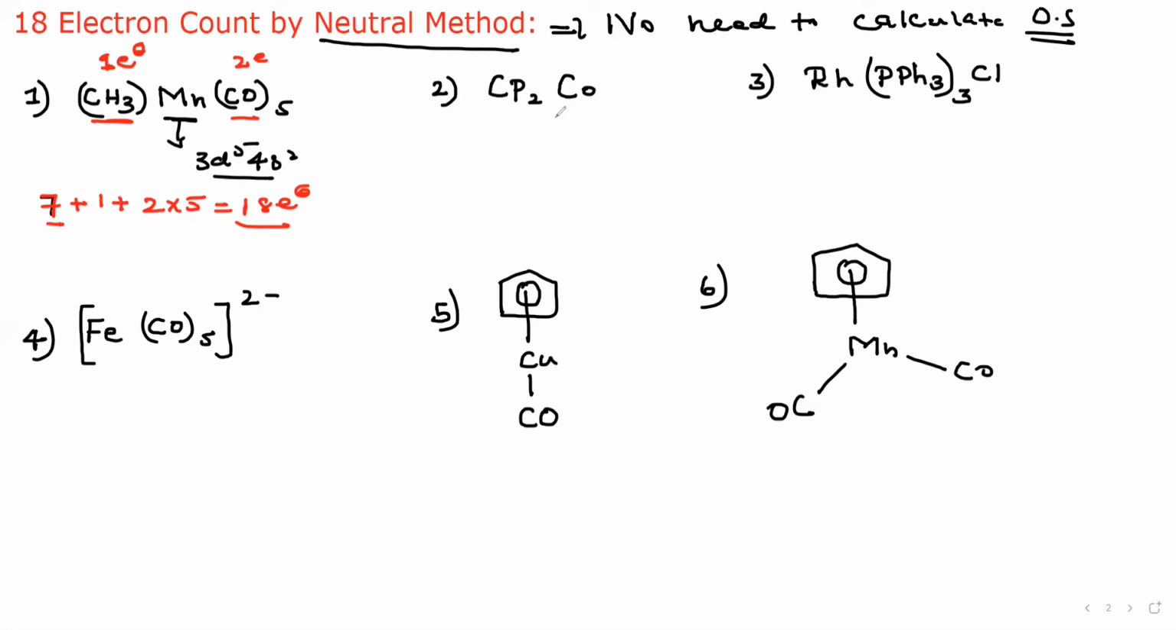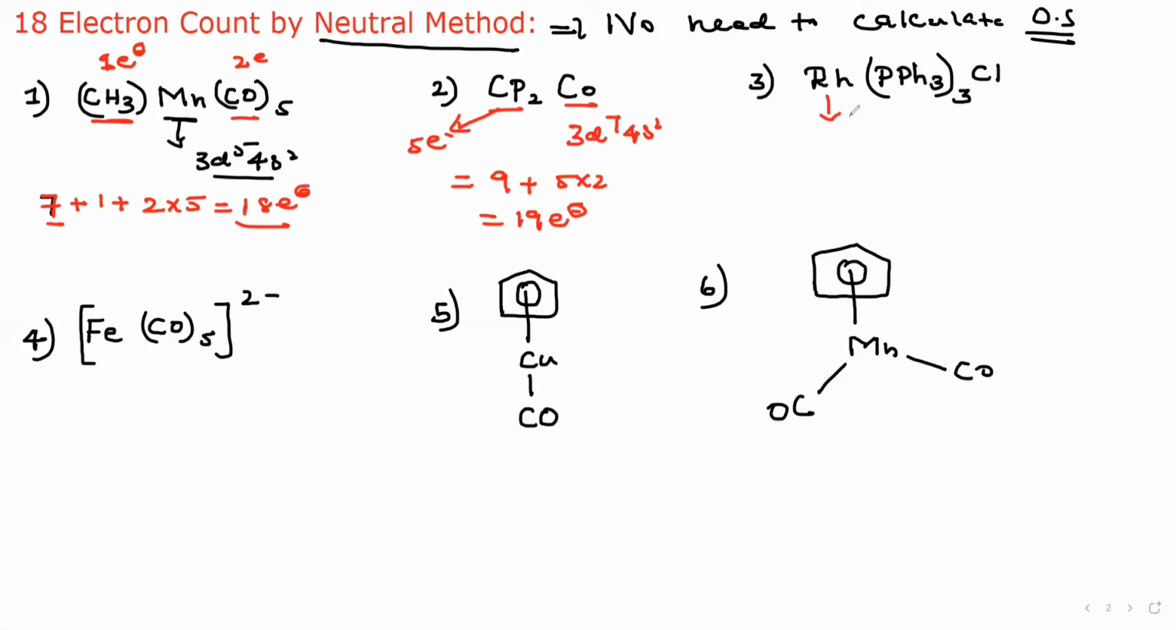Now for this cobalt complex. Cobalt is 3d7 4s2, therefore put 9 electrons. Plus Cp. What is Cp? Cyclopentadienyl anion. How many electrons does it donate? It is a 5 electron donor. Therefore 5 plus 5, 10. The answer is 19 electrons. Understand? Very simple. Now for this complex, rhodium.